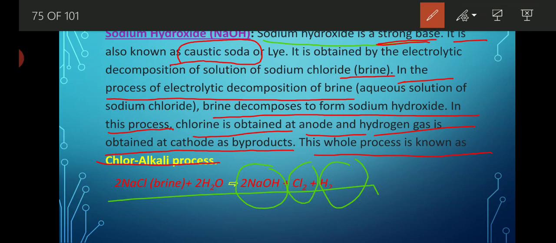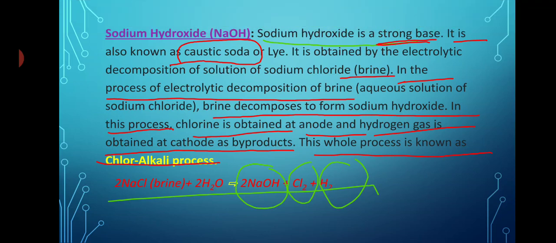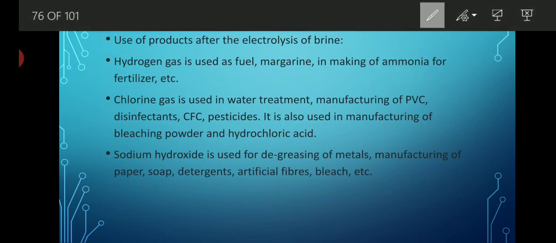Now let's see the uses of sodium hydroxide. These are the uses of the products of the electrolysis of brine: how sodium hydroxide is used, how chlorine gas is used, how hydrogen gas is used. Hydrogen gas is used as a fuel and in the making of ammonia for fertilizer. It is also used in making margarine. So there are several uses of hydrogen gas. Nowadays, hydrogen gas is widely used as a fuel.